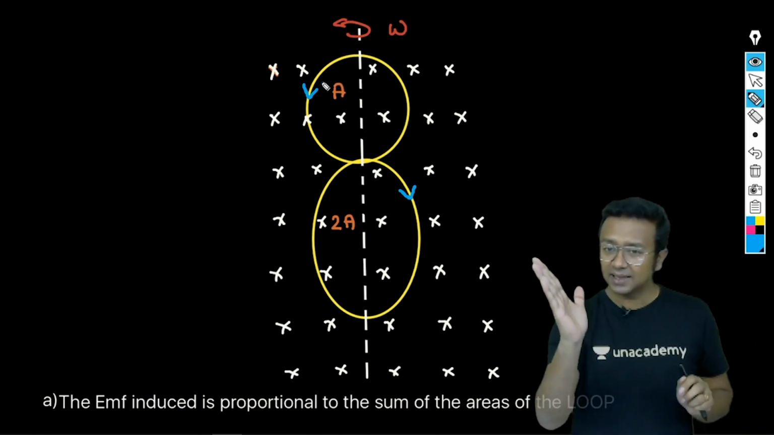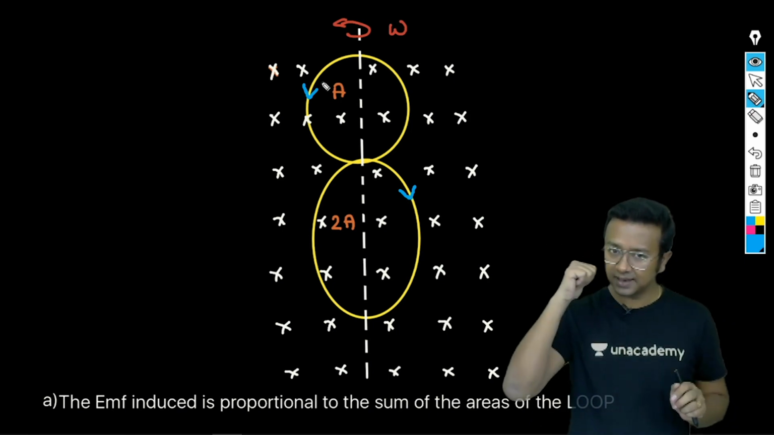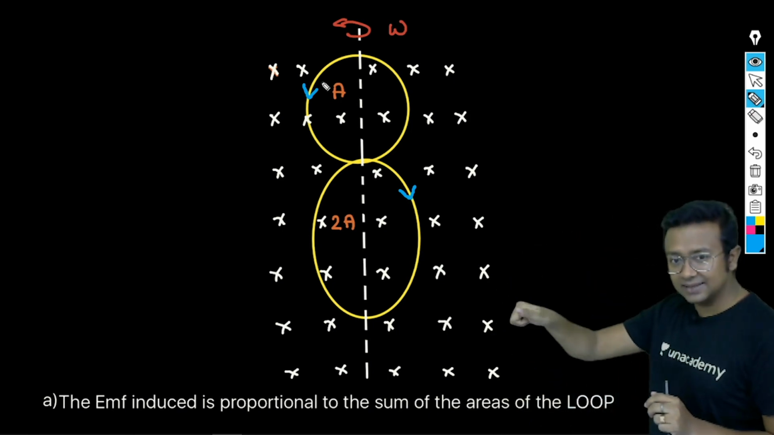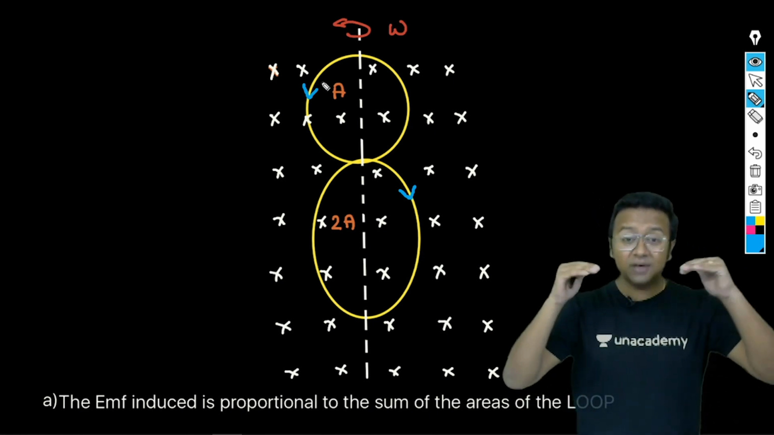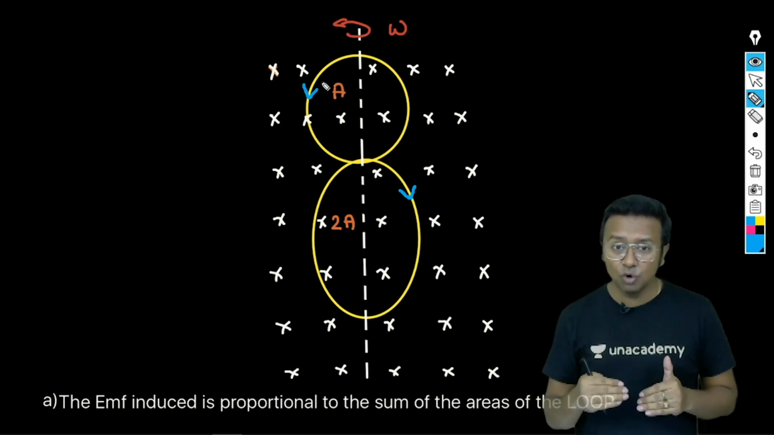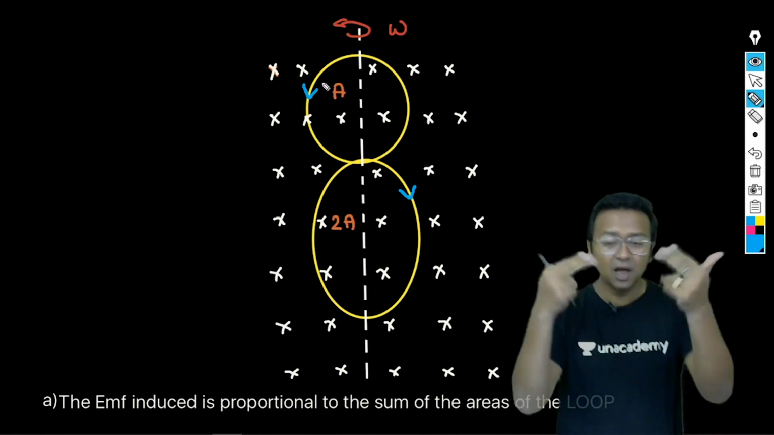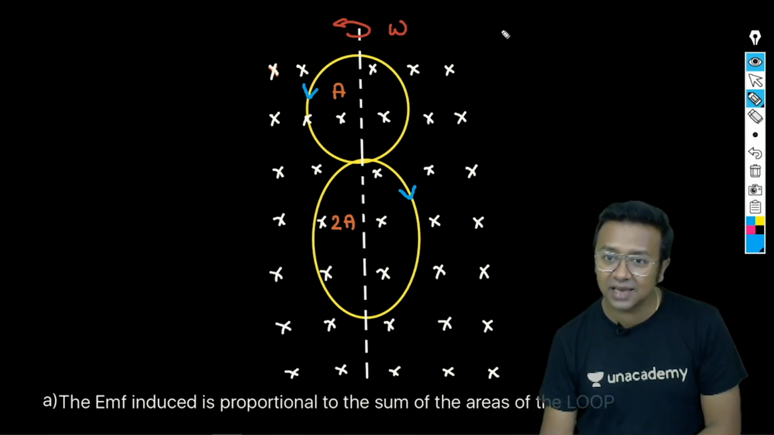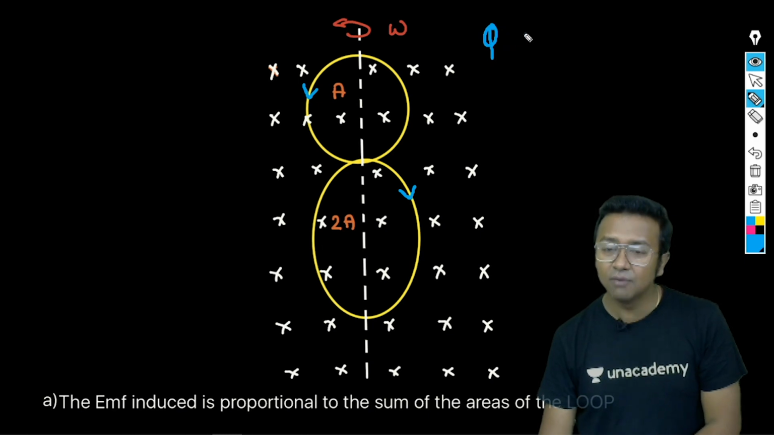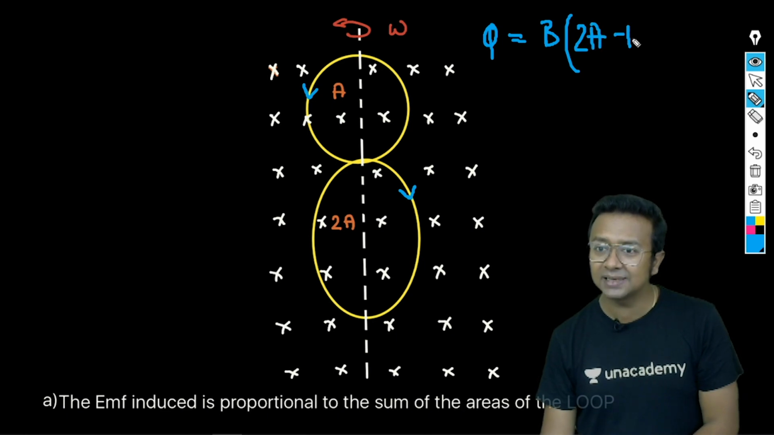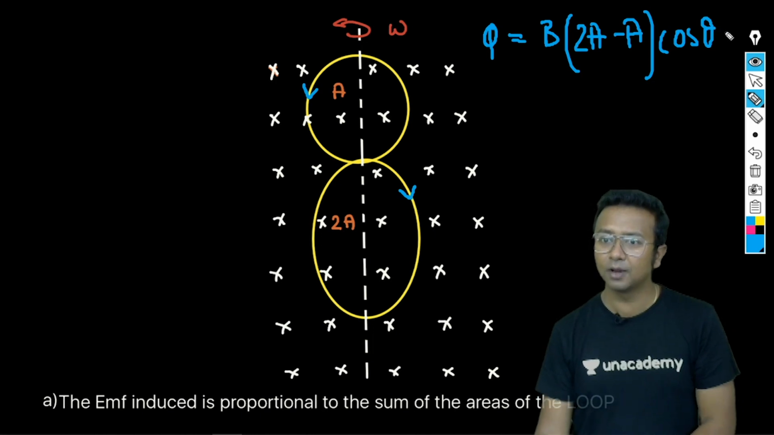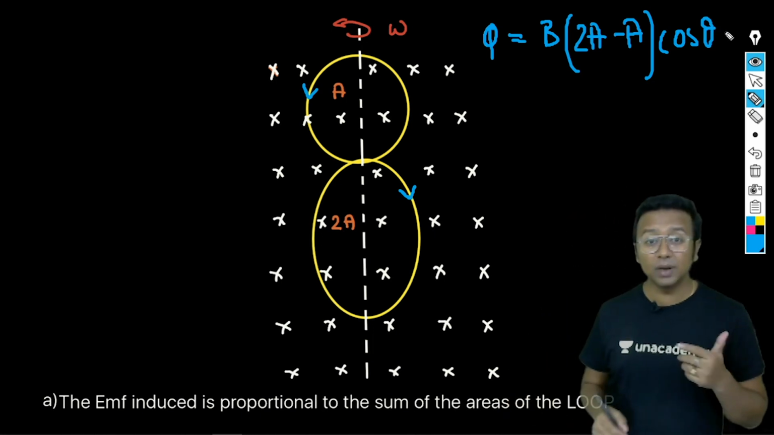So see, if the current is flowing like this, it is this way. If it is flowing like this, it is this way. That means the area in the two different loops, the upper loop and the down loop, are in two different directions, which means the net flux associated with this particular double loop will be equal to B into 2A minus A into cos of theta. All right, it will be equal to B into 2A minus A into cos of theta.